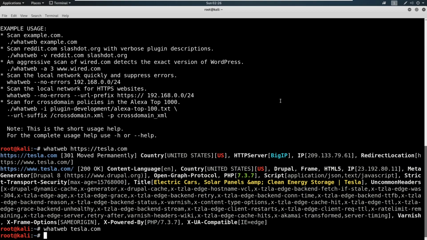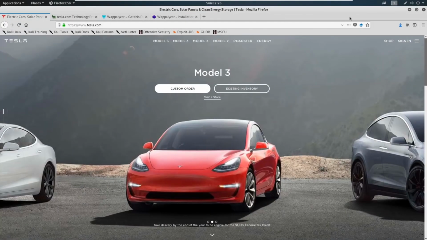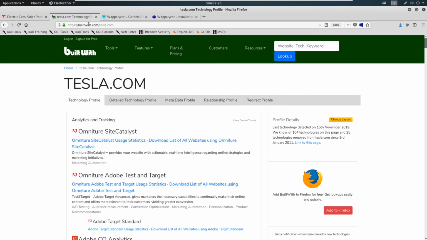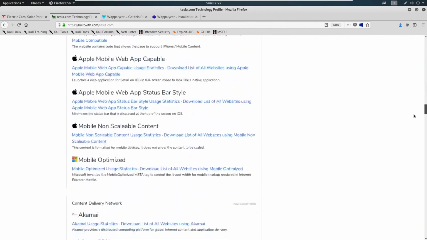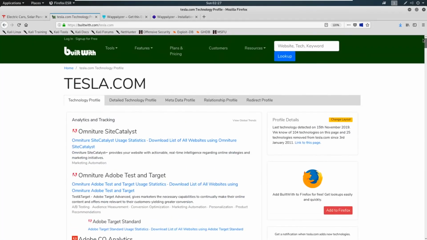So that is it. Utilize the resources around you to gather information. We could utilize resources that go out and scan a specific web page like this. We can go and utilize a resource such as Wappalyzer that you just visit the web page and you can see what's running on there, or a website like builtwith.com where we don't even navigate to the website. We just type it in and it does all the work for us. And we can pull down all this information, which is by far the most information out of these three tools. So utilize all the resources available to you, and you will have many advantages when it comes to pen testing and your enumeration skills.